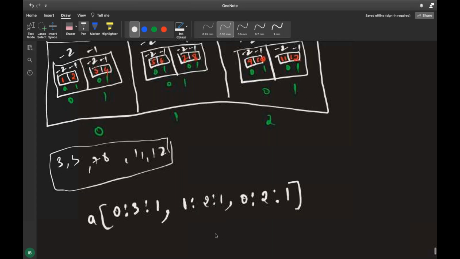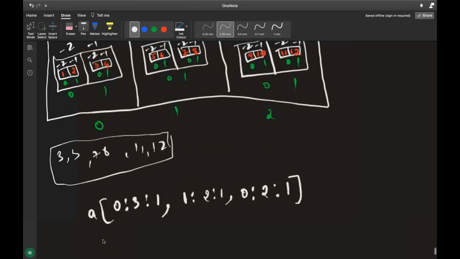In short, how you can write it: we know that I want everything from here, so I'll put a colon. Then here I want to start from 1, since I'm starting with 1, I'll put 1 here, then colon, comma. Since I'm starting from 0 over there, I'll put colon and colon. I can even write it like this.